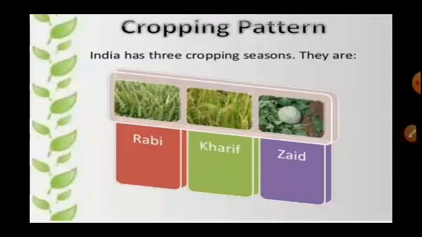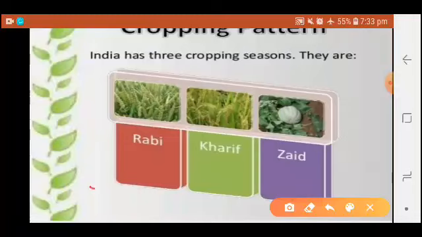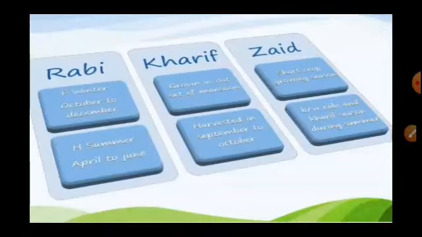Cropping patterns in India. India basically has 3 cropping seasons. They are Rabi crop, Kharif crop, and Zaid crop. So basically we have three patterns of cropping, which is this. We see when the Rabi crop is sown and when it is harvested, and when the Zaid crop is sown and when it is harvested.